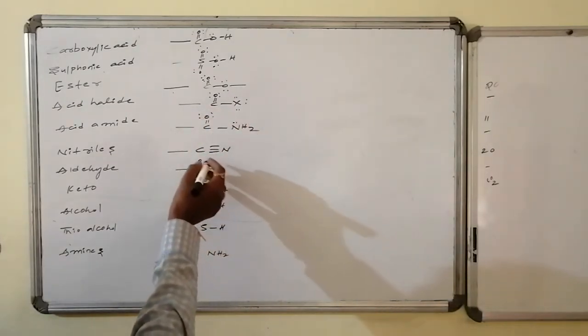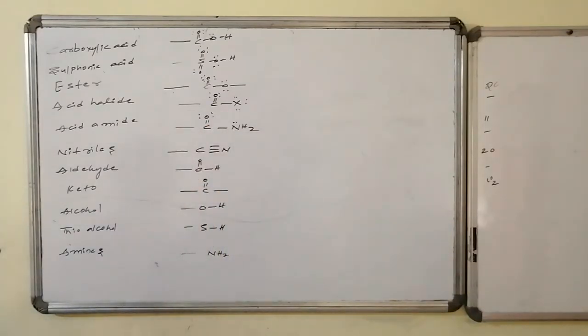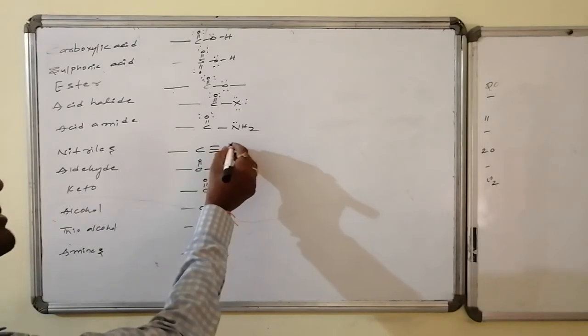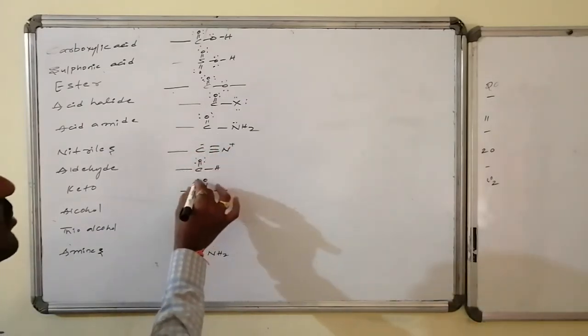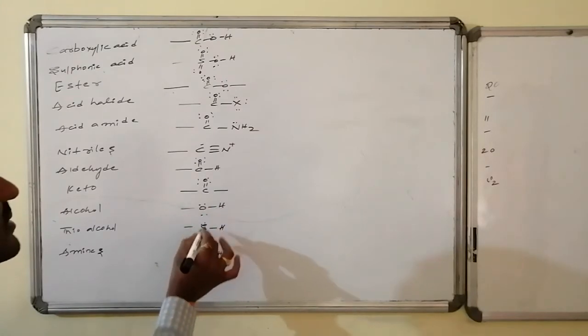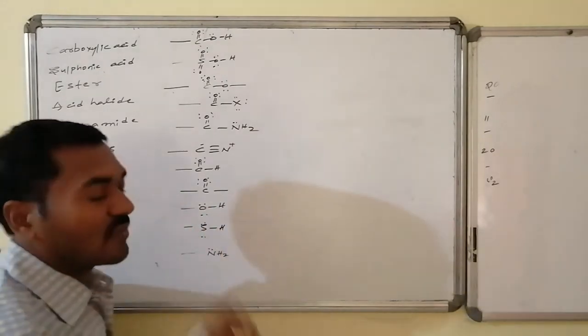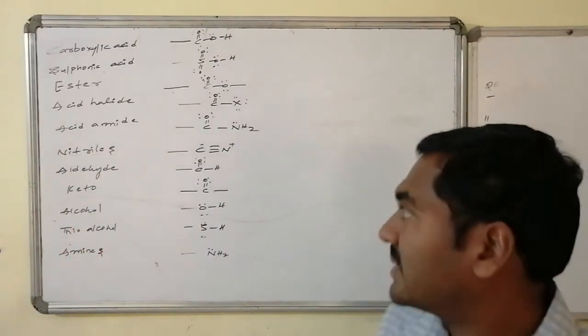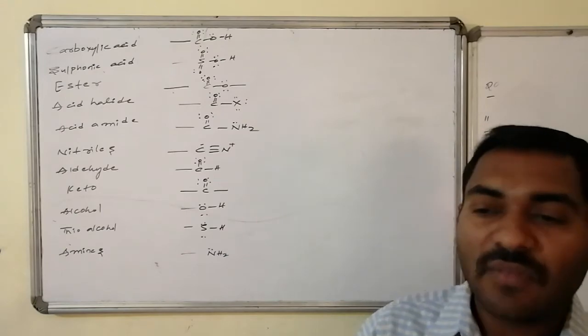And here nitrogen's lone pair is donated towards the carbon, hence we can write nitrogen with a positive charge, carbon with a negative charge. So in this case, two lone pairs, and oxygen 4 plus 2, 6 lone pairs, followed by nitrogen with 1 lone pair. These are the actual Lewis structures related to the functional groups.